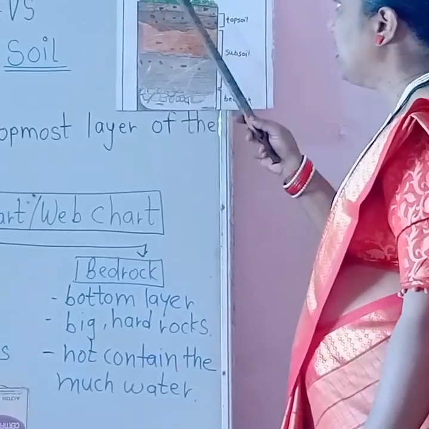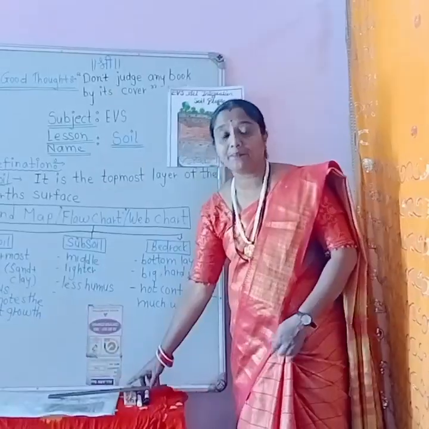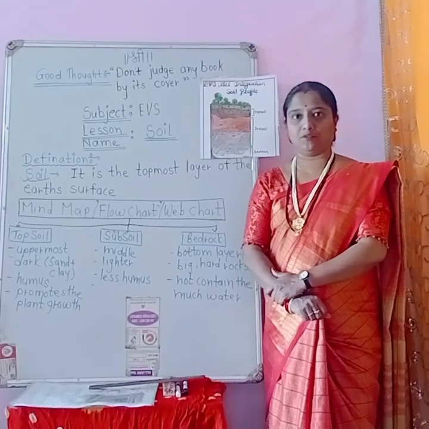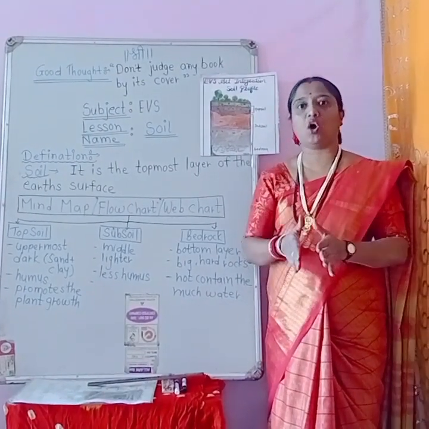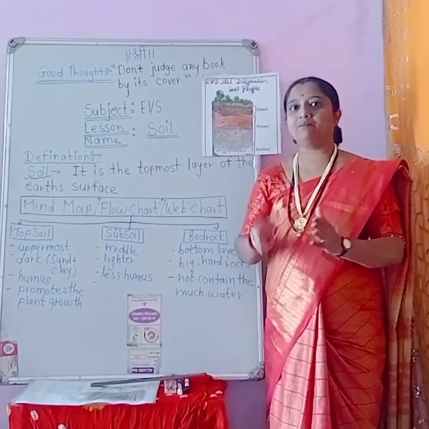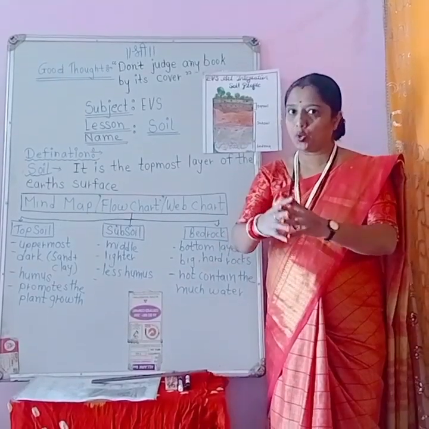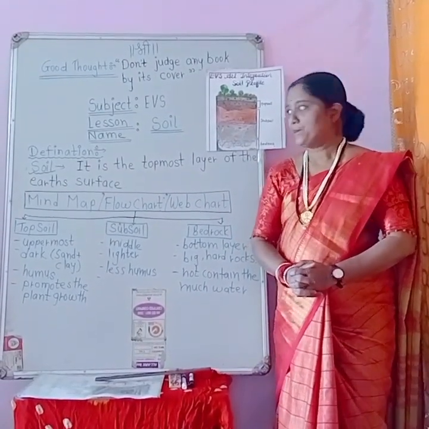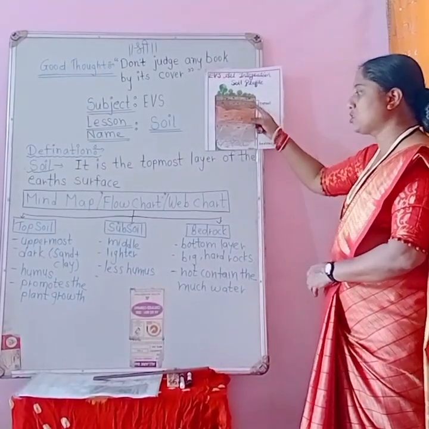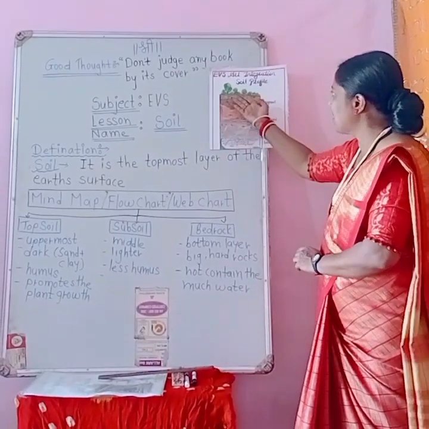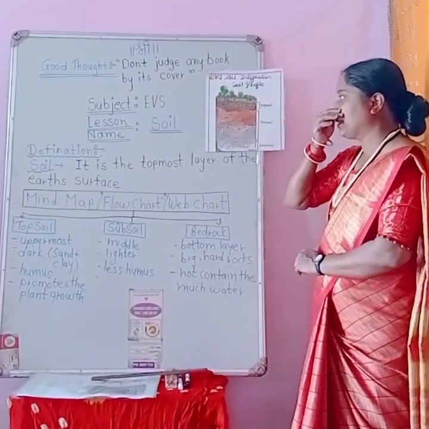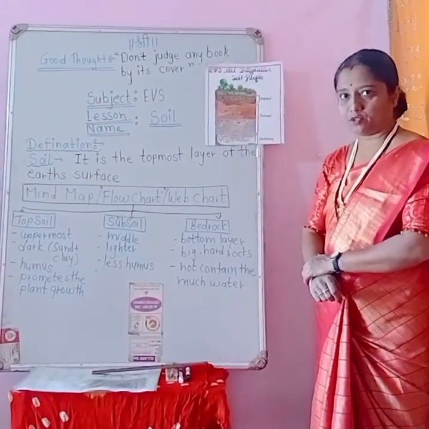And in that there is humus. Then you think, what is the meaning of humus? Humus means the collection of dead animals and dead plants. Overall it is called humus. And it promotes the growth of plants. Here the plant growth is carried out. That is why it is the topmost layer of the soil.